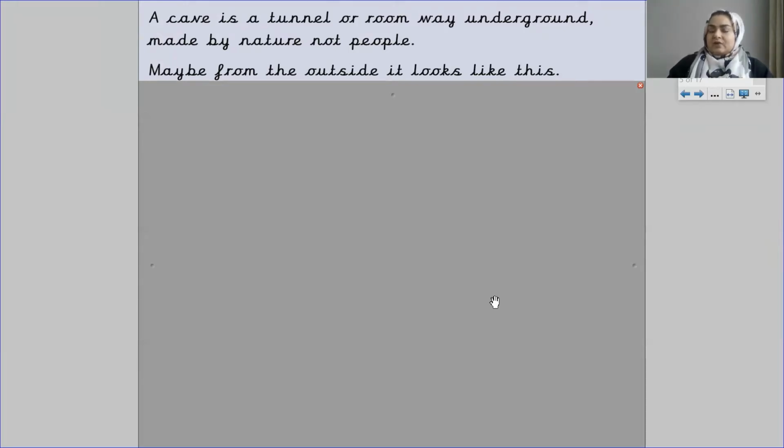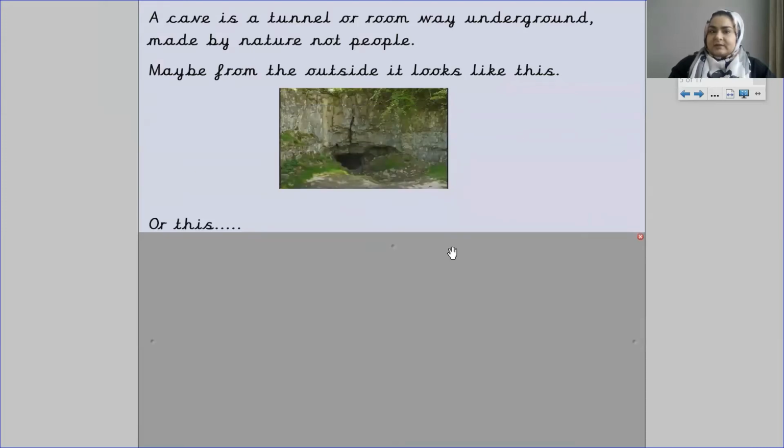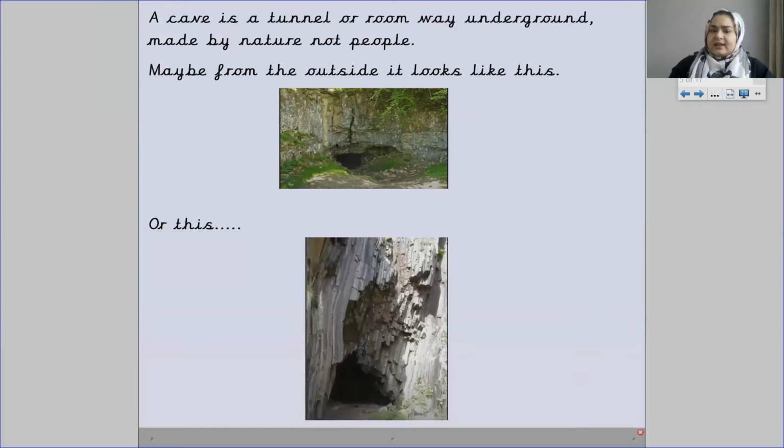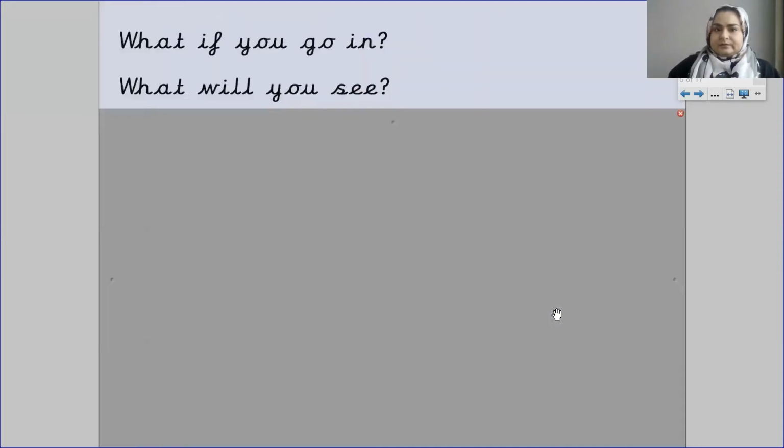Maybe from the outside it looks like this. Or it could also look like this. Look at those caves. Look how they look. What if you go in a cave? What do you think you will see?